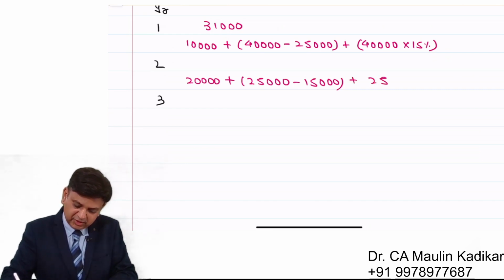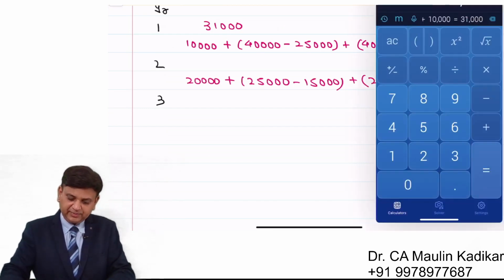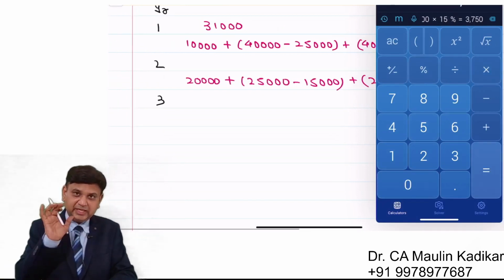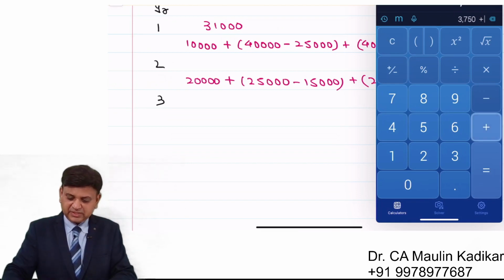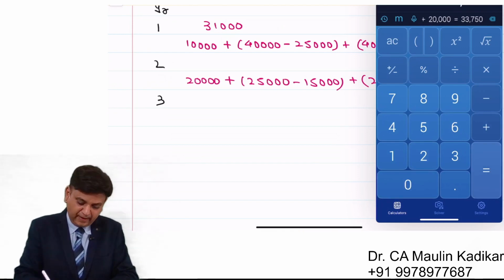And this 25,000 could have been invested at the rate of 15%. So this 25,000 into 15%, that interest income forgone, plus loss of 10,000, plus 20,000, that is 33,750.